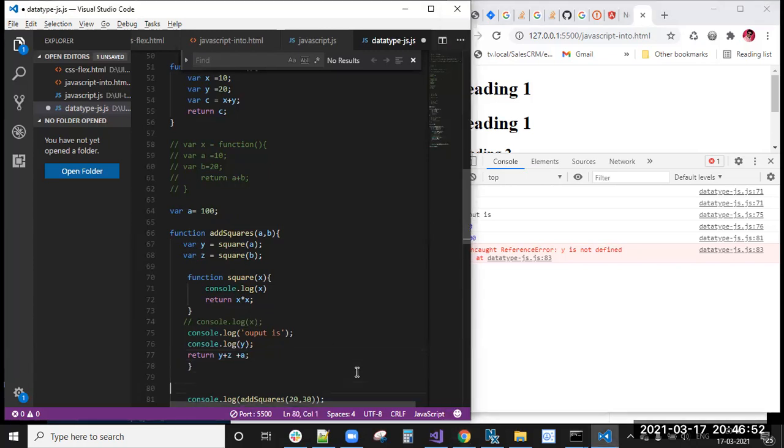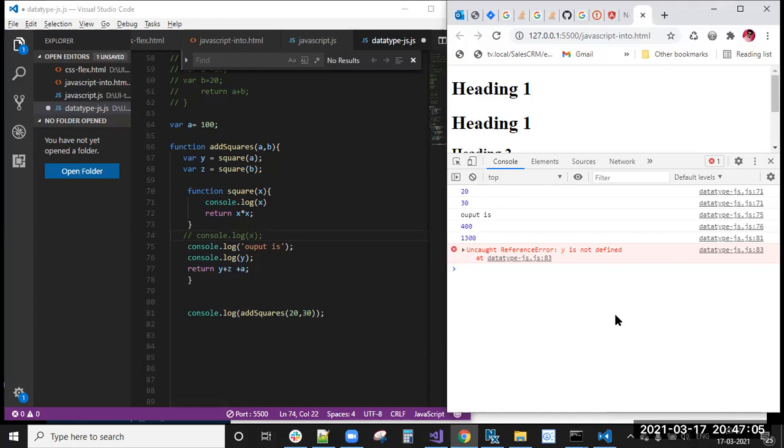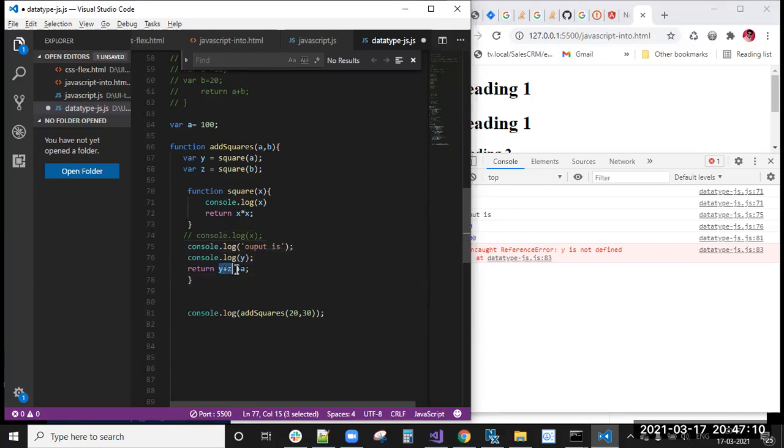Anyone guess and can tell me the output? I will give you time. Here, is it this a it will take or this a it will take? You can tell me the output and ping me in chat. Then only you are following the class. Y plus z plus a: this a reference it will take, or this one it will take? You can ping me in chat. 20, Pawan Kumar told 20. Any other guesses?